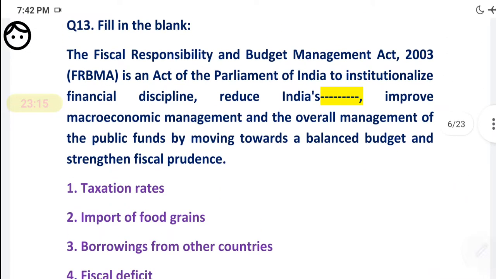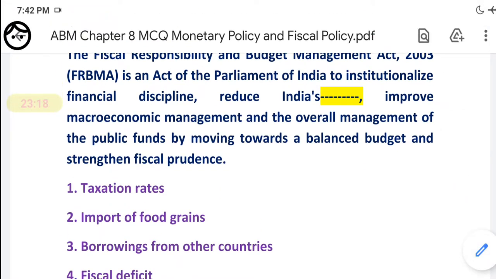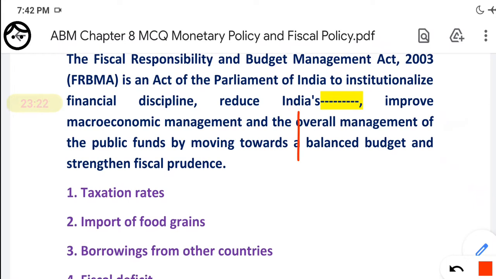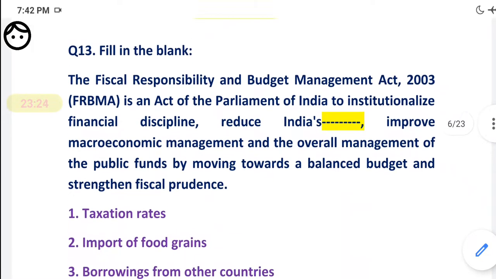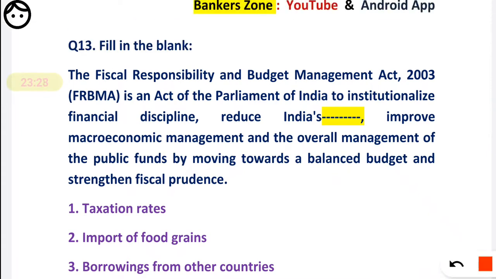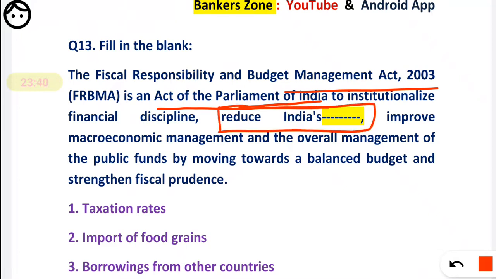Next, what they are asking is that according to this FRBM Act, this is an Act of Parliament, why was this Act basically enacted?